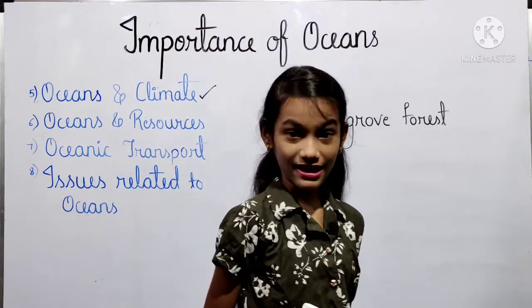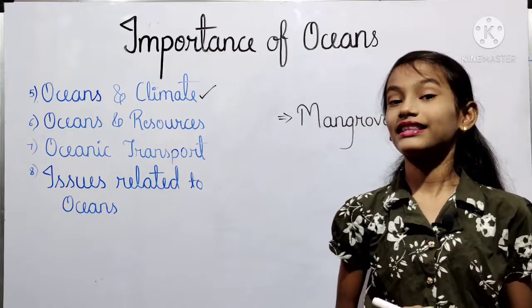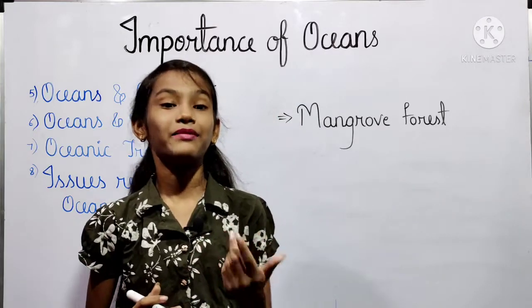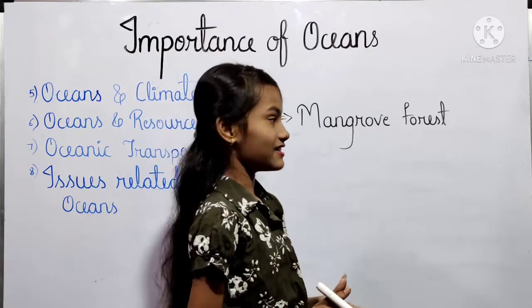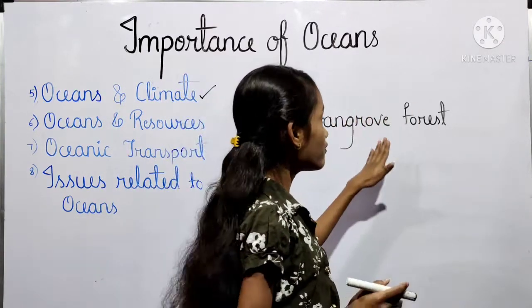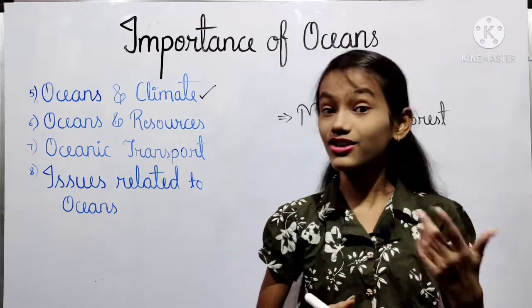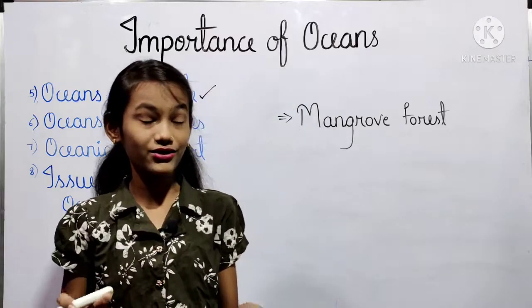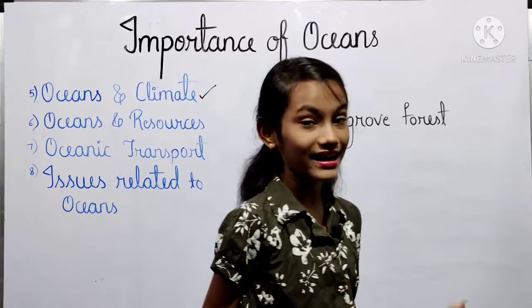And in the swampy areas of the sea coast and also in the areas of the estuaries, the soil is saline and the climate humid. In such areas, the mangrove forest means the mangroves are the shrubs or the small trees which grow in the coastal saline and the brackish water.